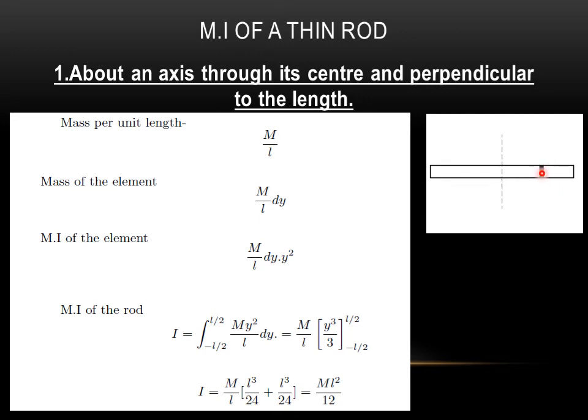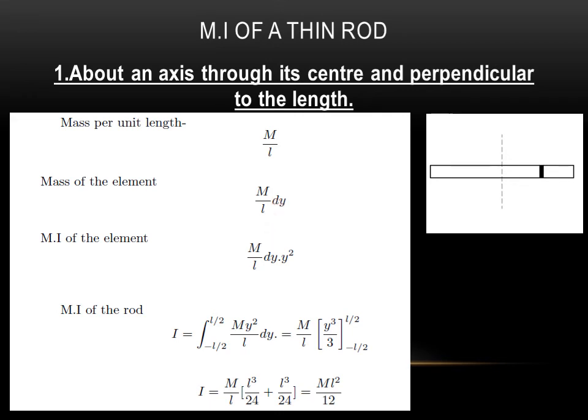Okay, so the mass of the element: we know the mass per unit length is M by L. If you multiply the mass per unit length by the length of that element, dy, you will get the total mass. M by L is mass per unit length, dy is the length of the small element. So M by L into dy will give you the mass of that element.